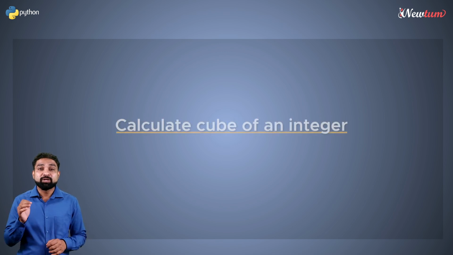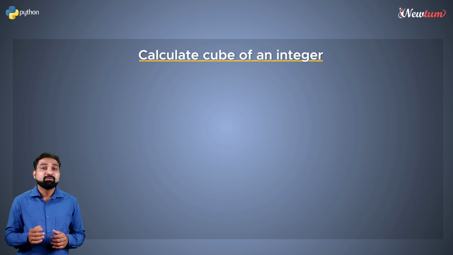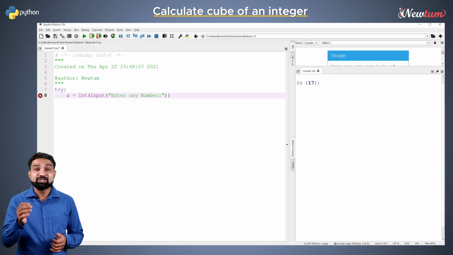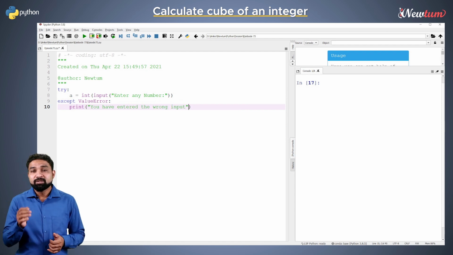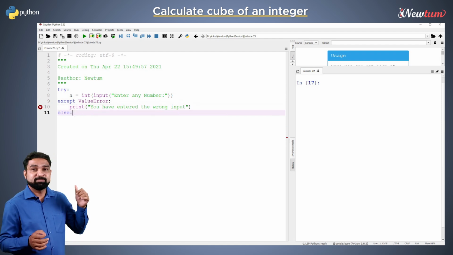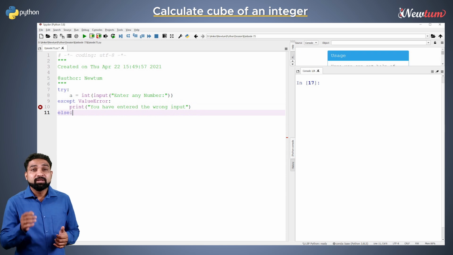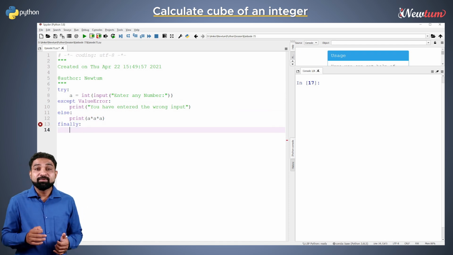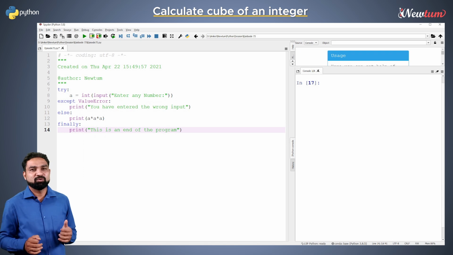Consider a program to get the cube of an integer. We will accept the number and include it in a try block with the exception of ValueError. Then we will write else block like this. Inside else, write a logic to find the cube and display the result. Now write a finally block with the print message, end of the program.